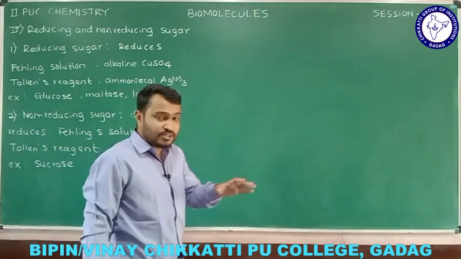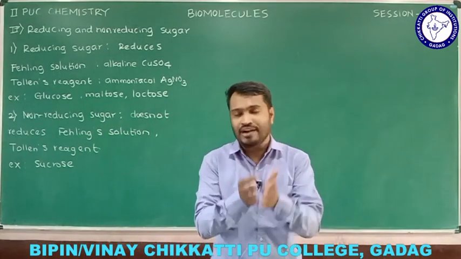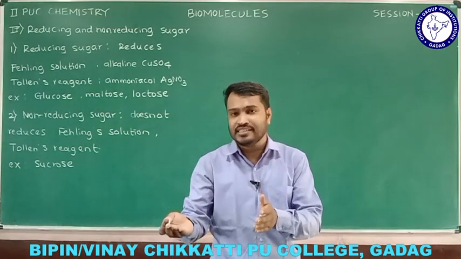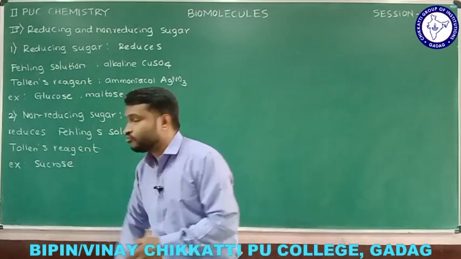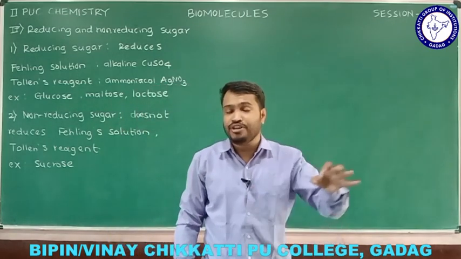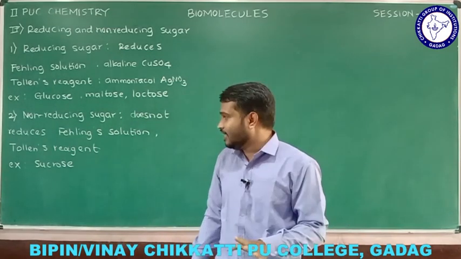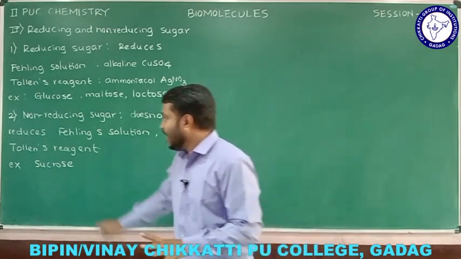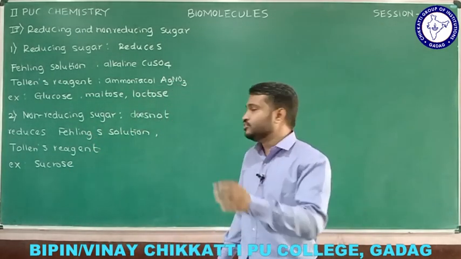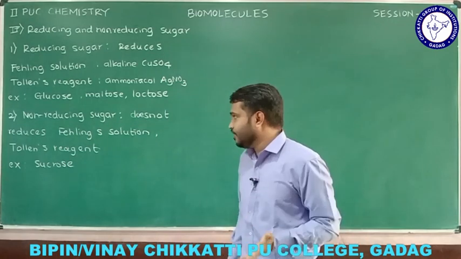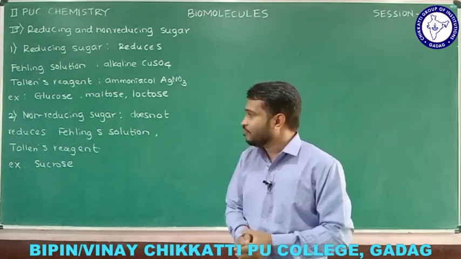We know that sucrose belongs to a category we call disaccharide, because on hydrolysis we get 2 monosaccharides. They are glucose and fructose. And remember, in the structure of sucrose we are not going to see a free aldehyde or ketonic group. Since there is an absence of a free aldehyde or ketonic group, sucrose belongs to the category we call non-reducing sugar, and that does not reduce Fehling's solution and Tollens' reagent. The observation will be the same as it is.